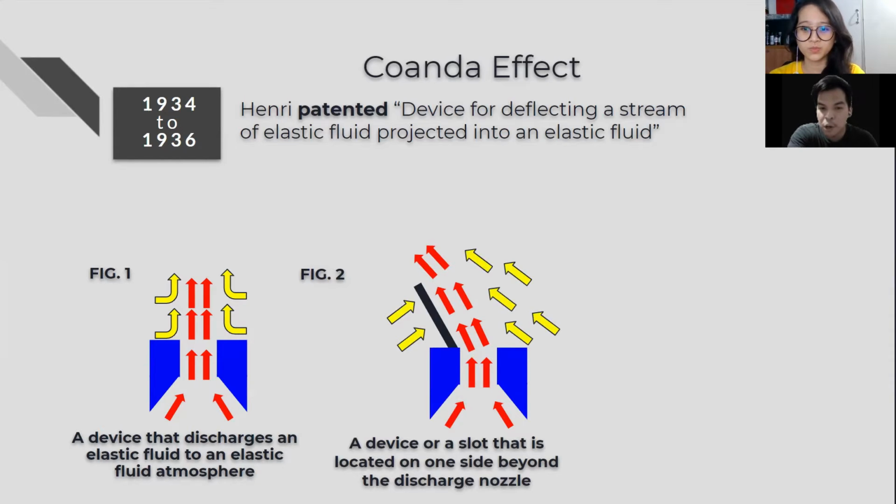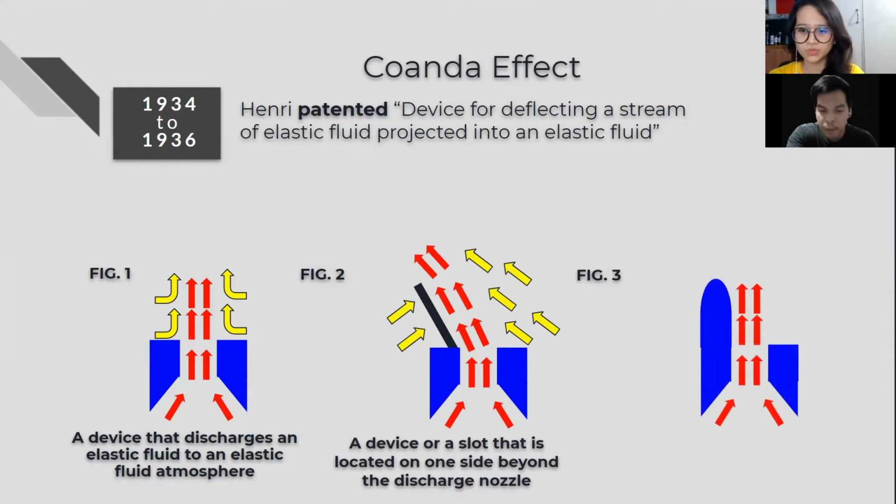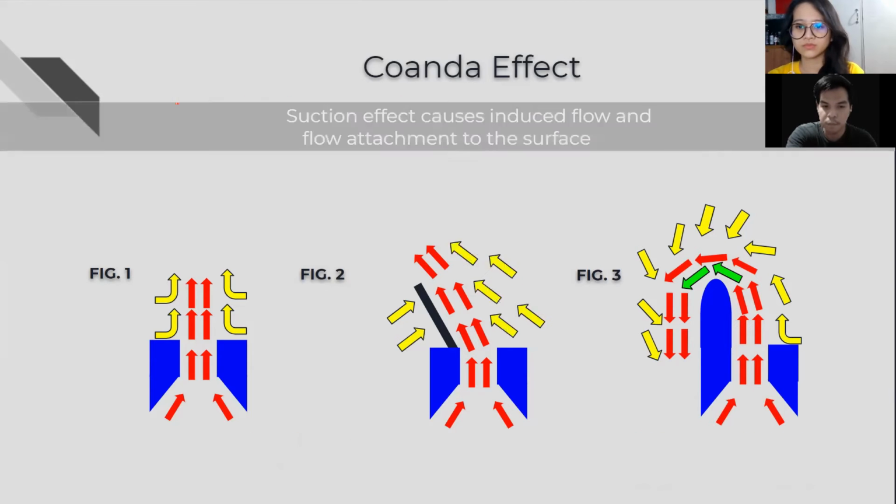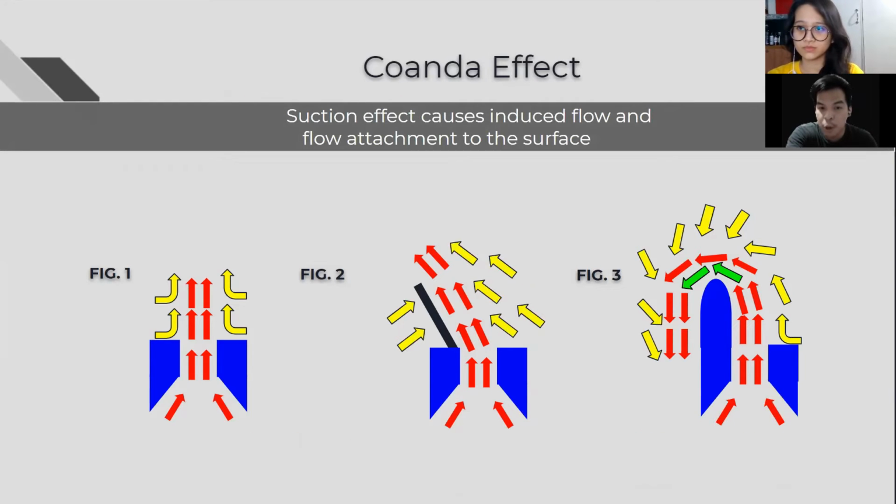In the third scenario, he observed that the jet stream followed the curvature of the surface, similar to the second figure, in which he added that the highest point of the curvature creates a suction effect. So rather than allowing the air to go upwards, it forces the air to attach to the curvature until it travels in the opposite direction. As a recap, Henry introduced the concept of suction in his patent devices that produces induced flow, wherein the jet stream carries a portion of the air and allows the jet stream to attach to the surface.